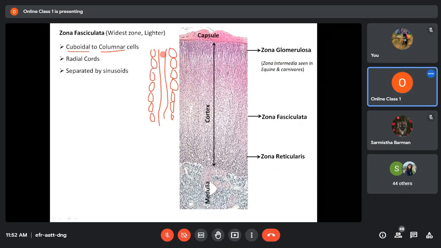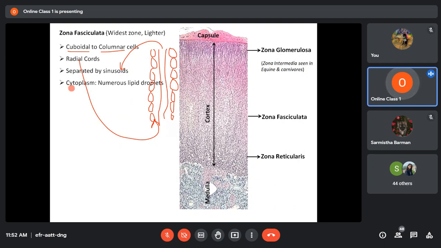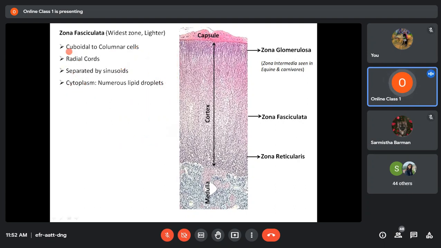So this is a sinusoid and these are radial cords. They are cuboidal to columnar in shape and form radial cords, and these individual cords will be separated by some sinusoids. And again, the cytoplasm of these cells is filled with numerous lipid droplets.